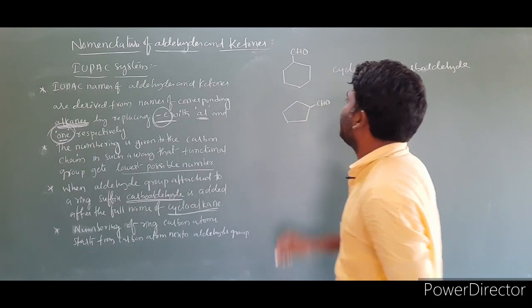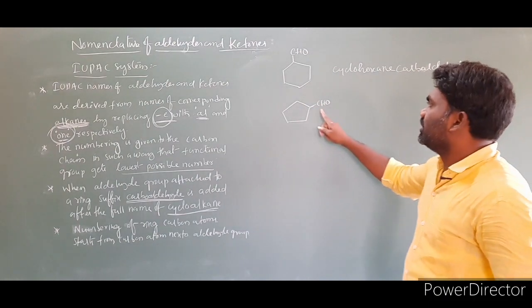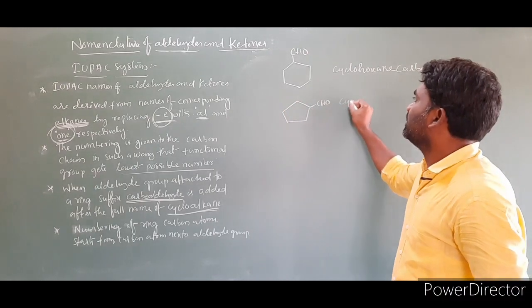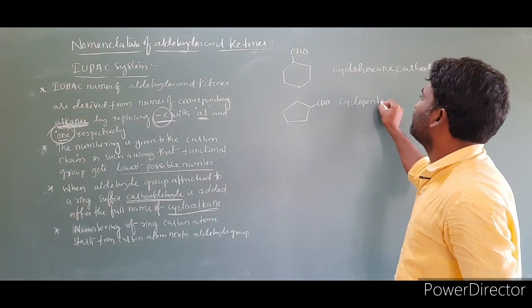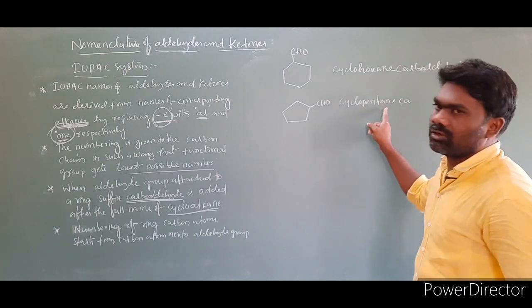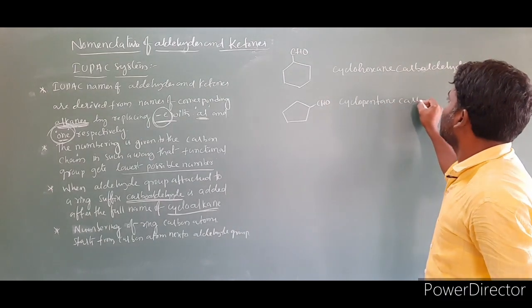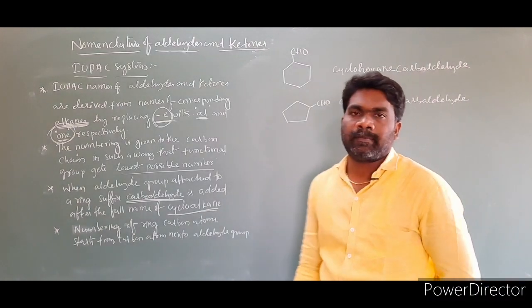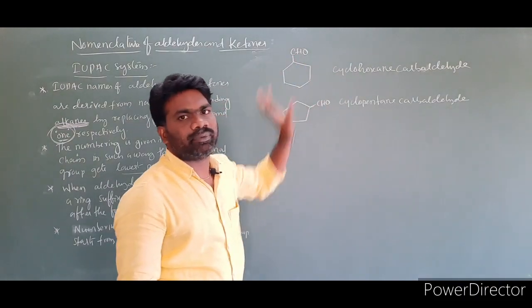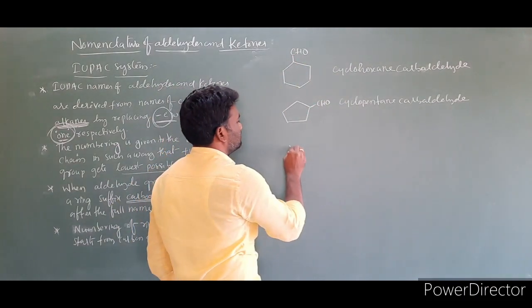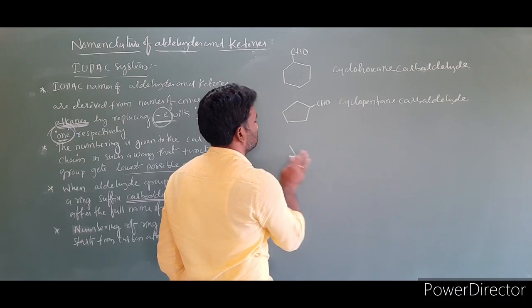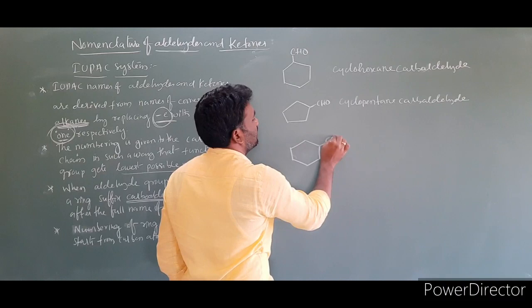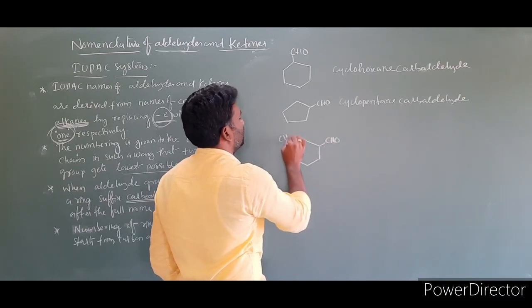Next I'm taking one more molecule for better understanding. This compound is given to you. What is the name of this compound? This has 1, 2, 3, 4, 5 carbons, so we call it cyclopentane. To the cyclopentane we add carbaldehyde: cyclopentanecarbaldehyde. Suppose any substituent is present on this molecule. I'm taking one example: here a CHO group is present, here a methyl group is present.